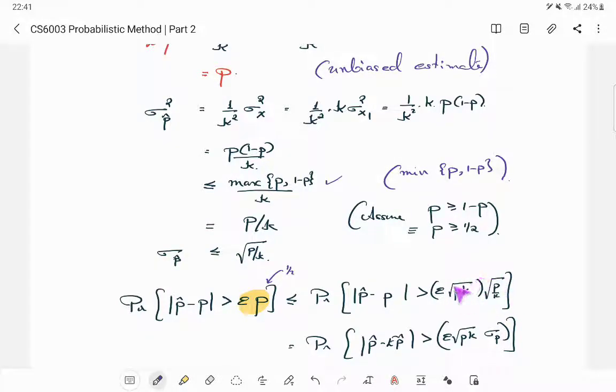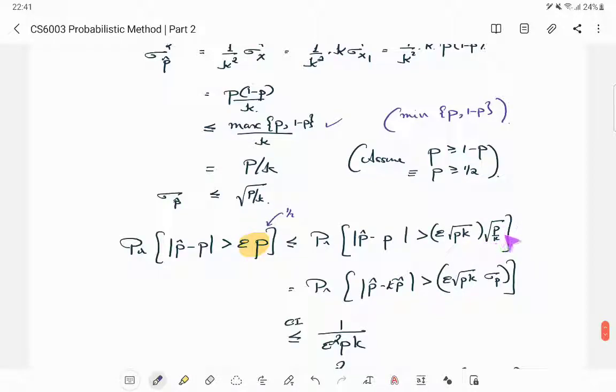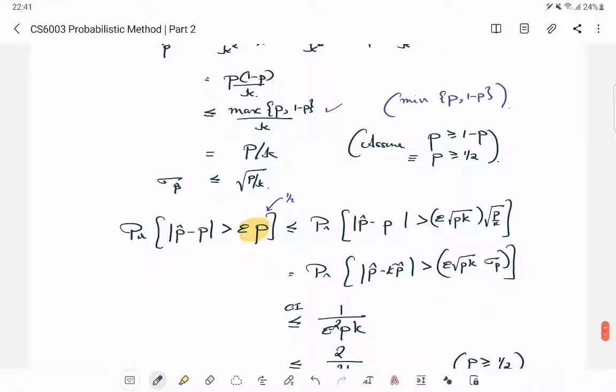This is how you can write it. You can see that the k cancels out, the root p and the root p gives a p, the epsilon is already here, and this root p by k is the standard deviation. So the Chebyshev bound tells you it is 1 by the square of this constant. So it is at most 1 by epsilon squared pk.